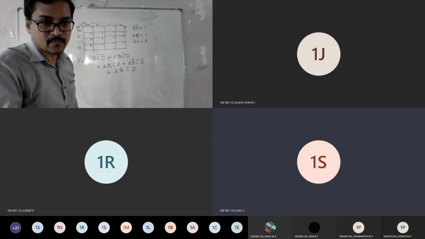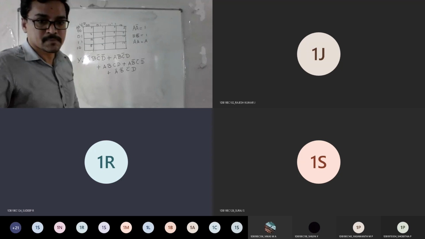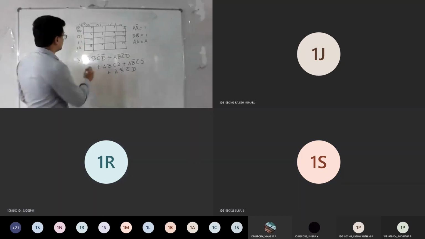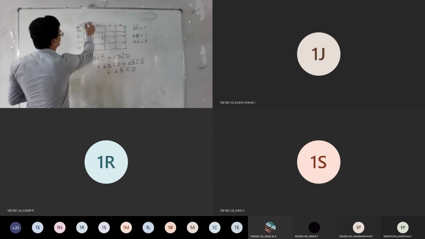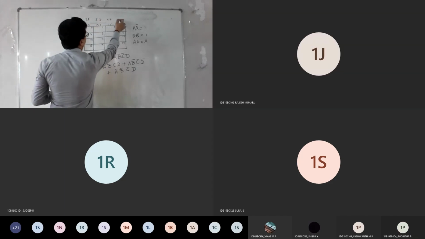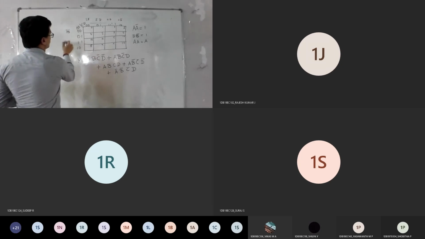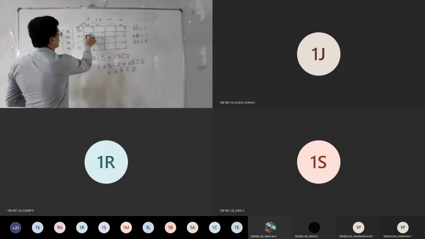Can you tell me which cell number I should fill? 4. Okay, good. So A bar B C bar D bar is here. See, if you have doubt, you just mark it for your reference. You can mark like this, so then you can compare the things easily. You can mark the things above for your reference. Since you need to practice this, you can reference like this. So now you told 4, so you will fill it with 1.